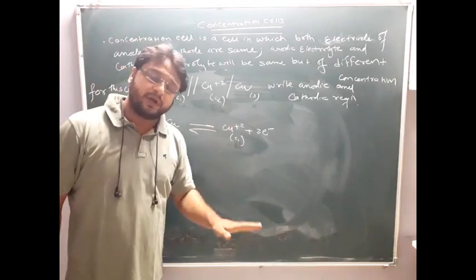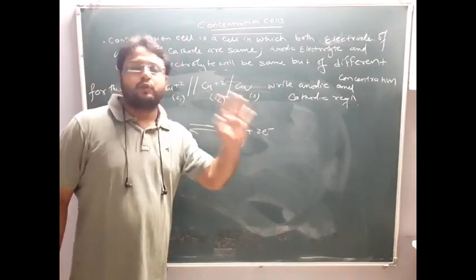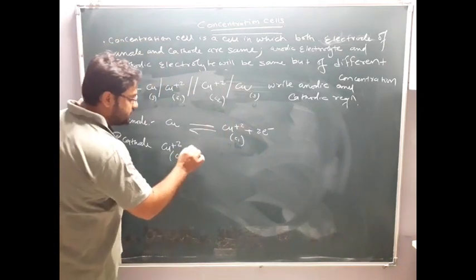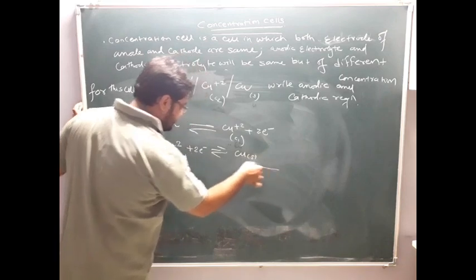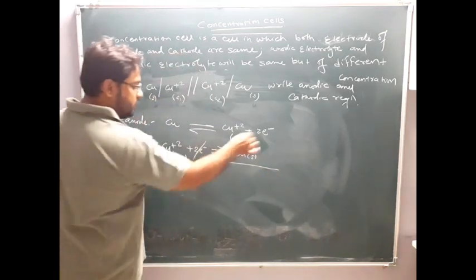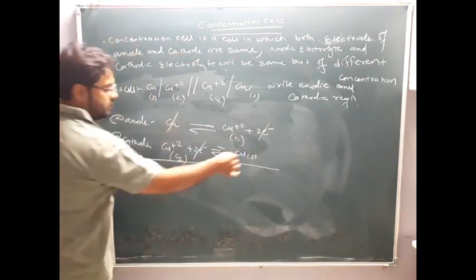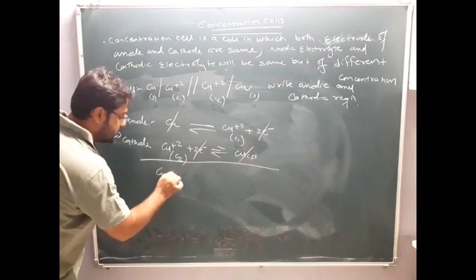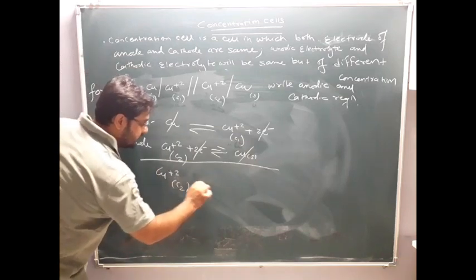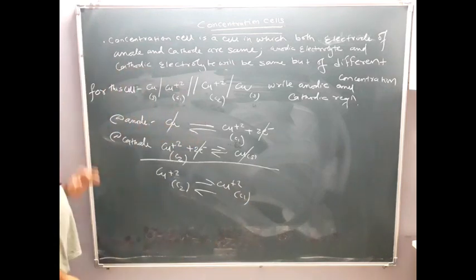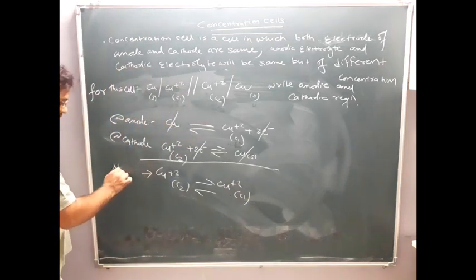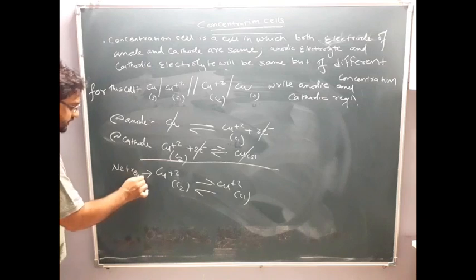The only difference will be their molarity. Clear? So here Cu+2 plus 2 electrons gives Cu solid. So 2 electrons get cancelled, Cu solid also gets cancelled. Remaining is Cu+2 (C2) gives Cu+2 (C1). Clear? So this is the net reaction for the concentration cell.